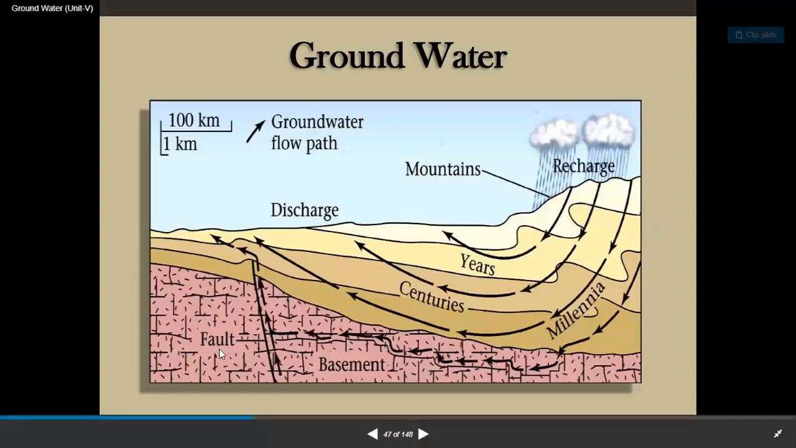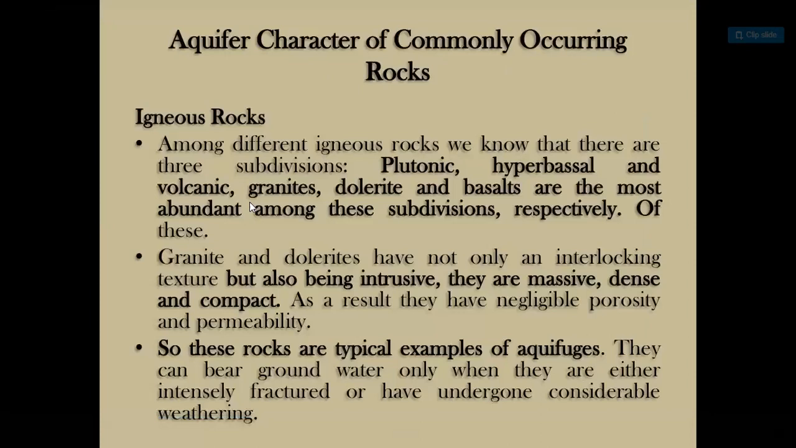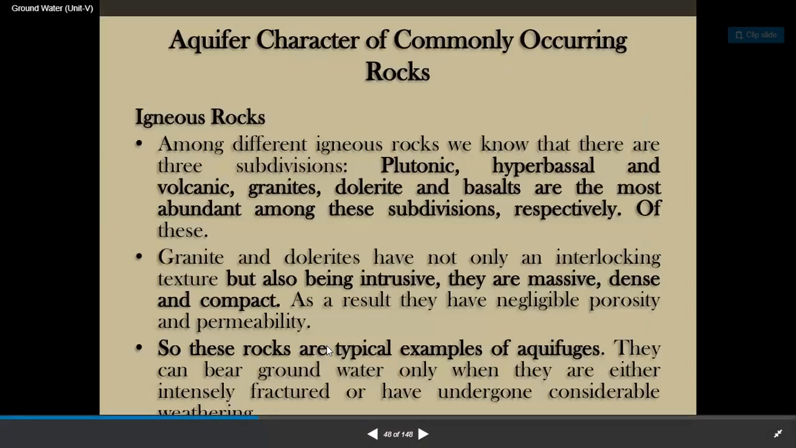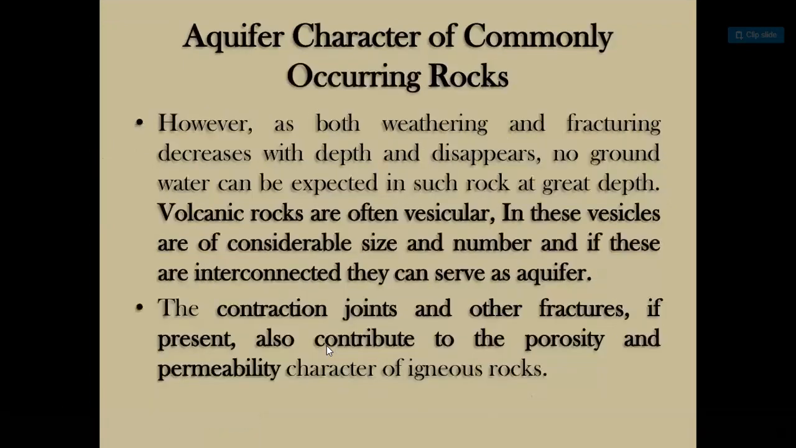Guys, this is the fault zone. Here is the basement. Here are the millennia, centuries, and years, recharge, mountains, discharge, and the groundwater flow path, 100 kilometers to 1 kilometer. Aquifer character of commonly occurring rocks.